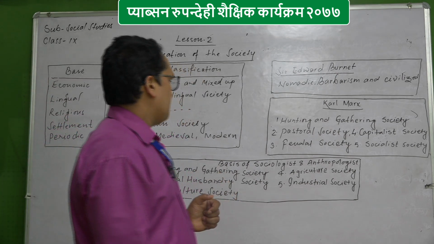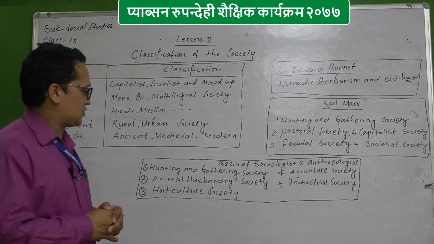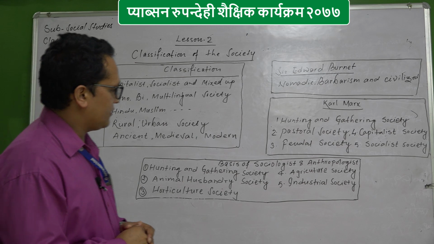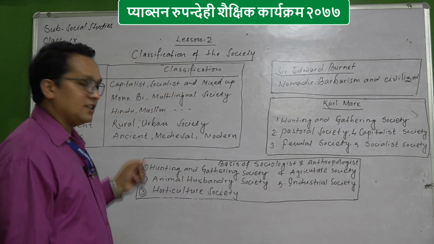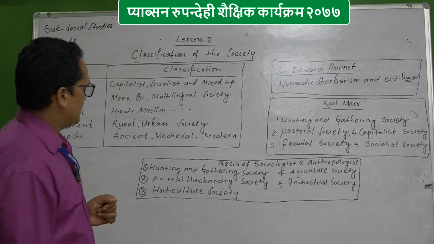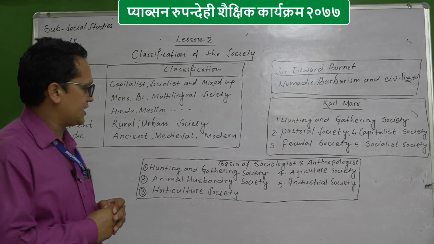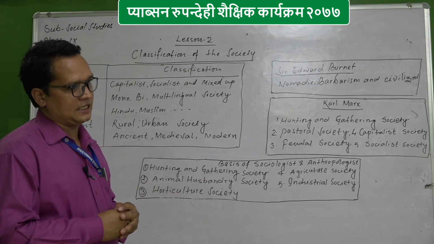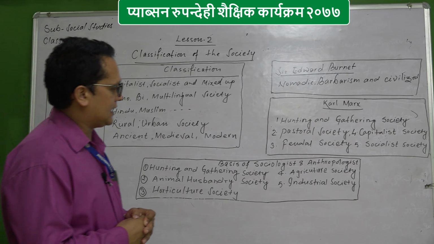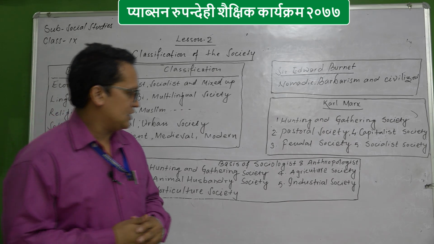On this basis of sociologists and anthropologists, society has been divided into 5 subgroups: number 1, hunting and gathering society, number 2, animal husbandry society, number 3, horticulture society, number 4, agriculture society, and number 5, industrial society.